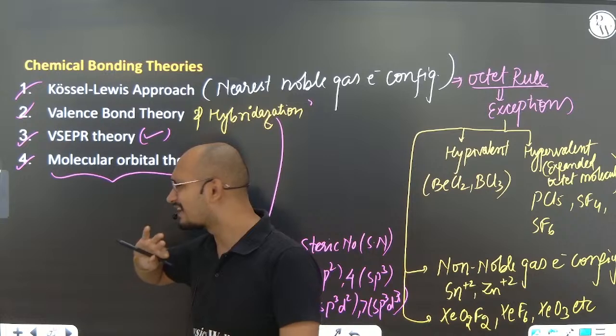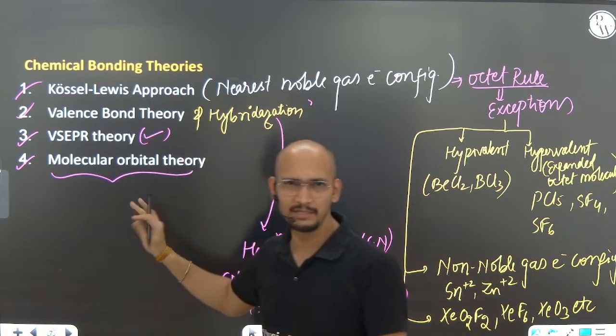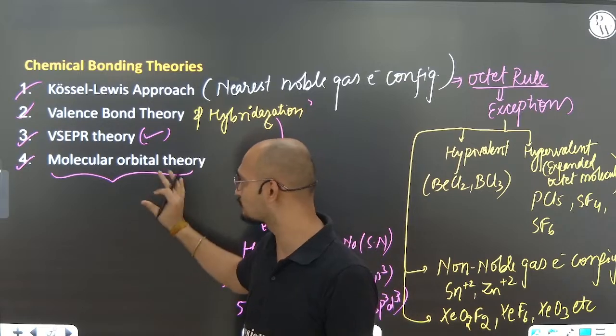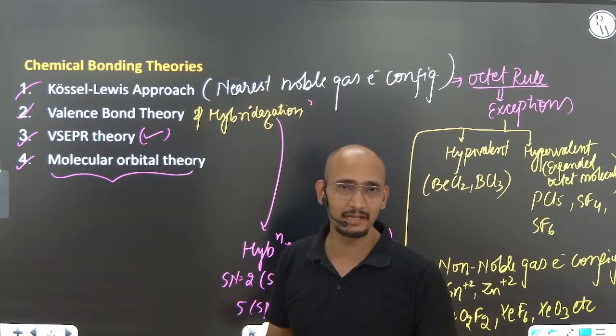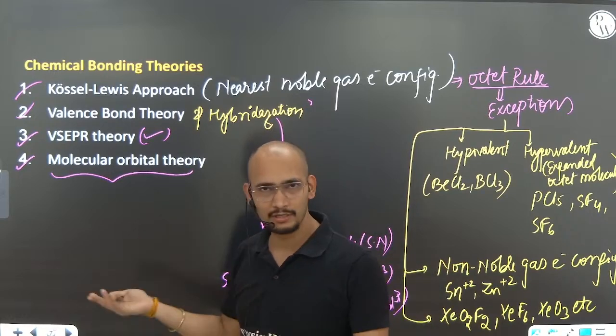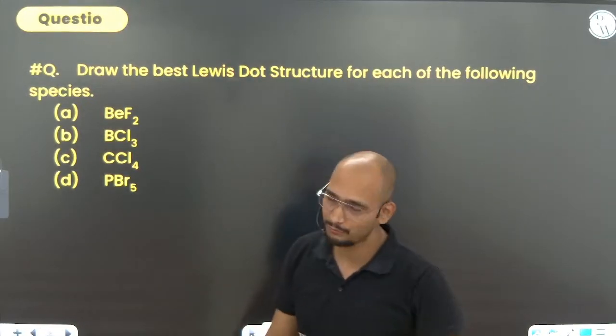So it is an all-rounder kind of theory. Everything can be explained with the help of molecular orbital theory. It is based on modern physics, or you can say the quantum mechanical approach, that we are going to talk about later on. Here again, let's go directly to the question without wasting time.